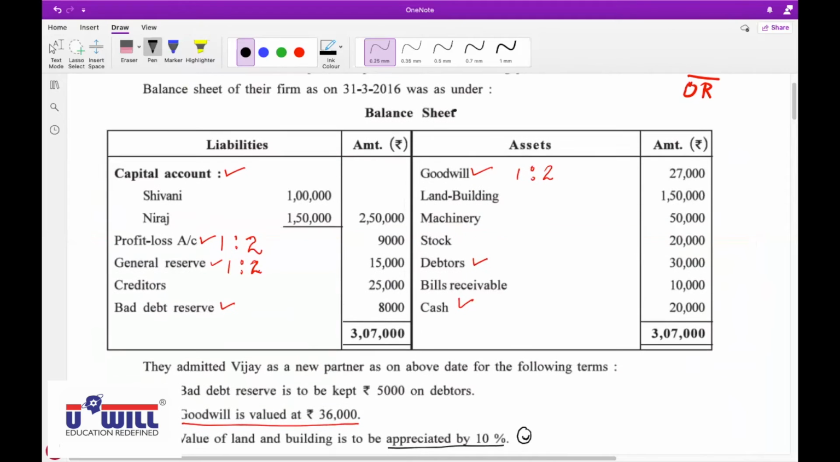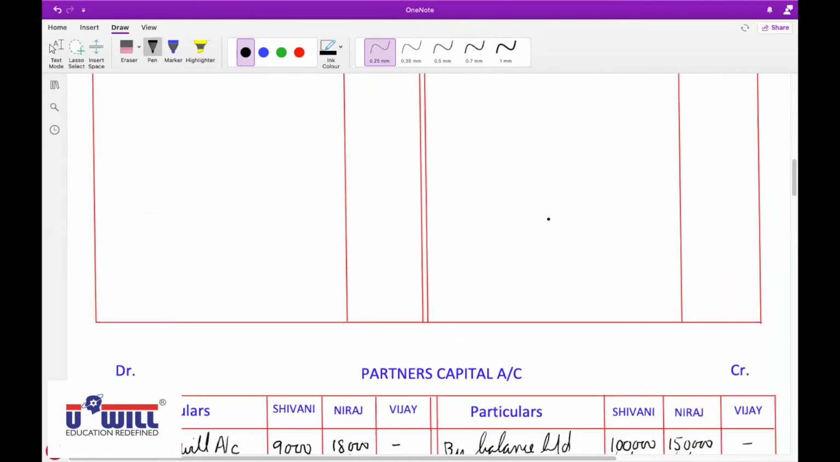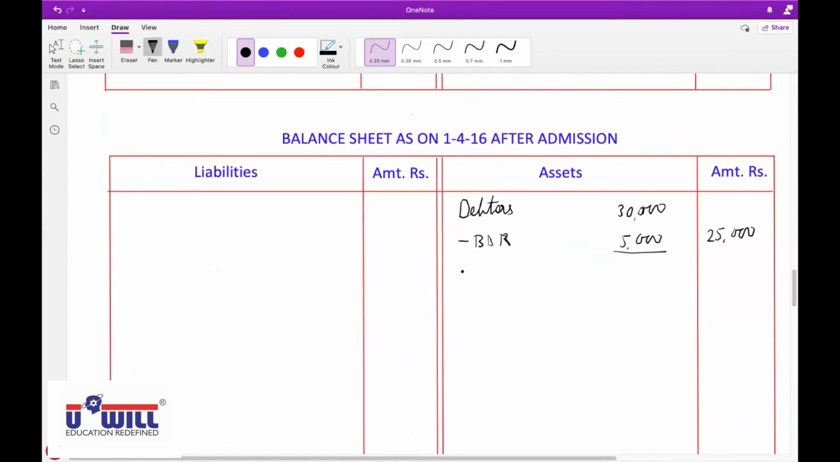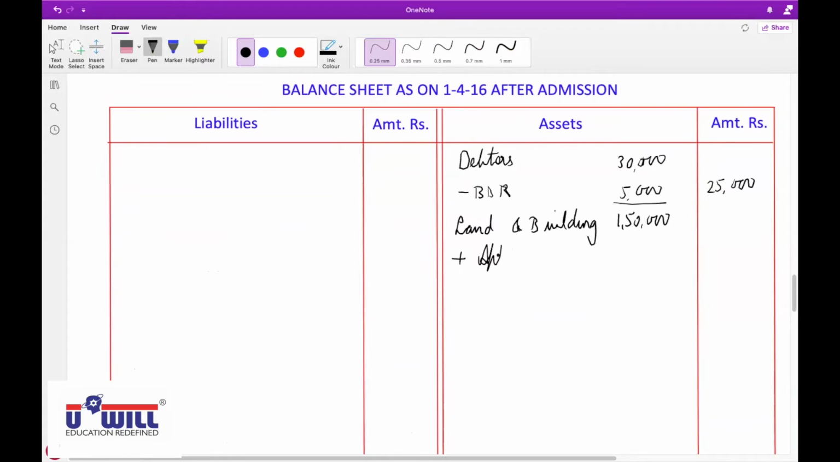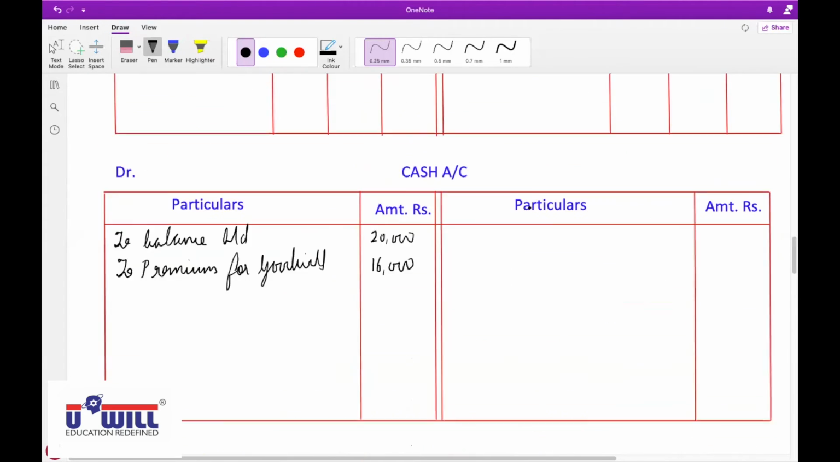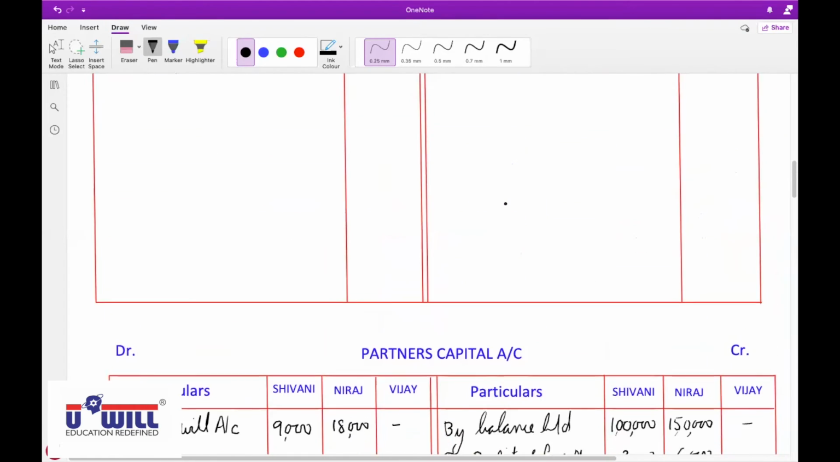And then put a tick on land and building. Land and building account is a debit balance, we debit it again. So plus in land and building, debit, debit, plus. Asset side, land and building 1,50,000 plus appreciation 15,000. So outer column 1,65,000. Otherwise also, appreciation means it must be added in the value of land and building. Okay. Then next.